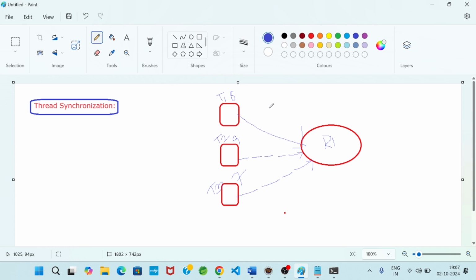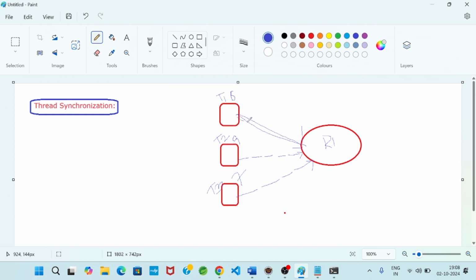Then the developers thought, how can a thread be safe? So the concept of locking came into the picture. Lock, L-O-C-K. So what is locking?